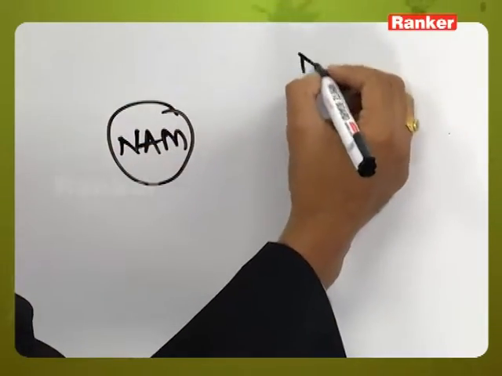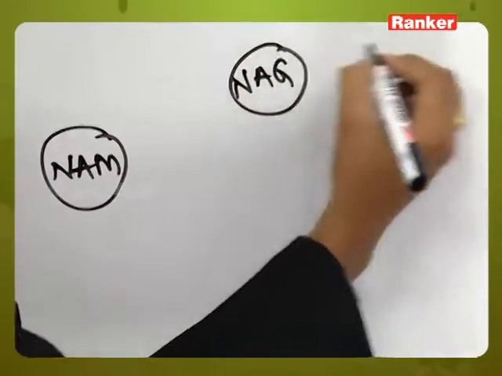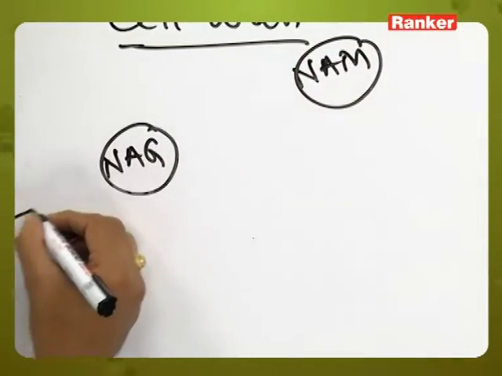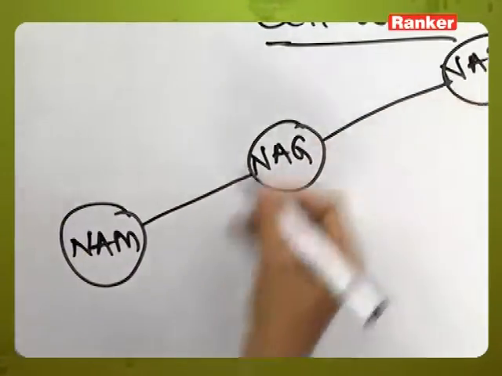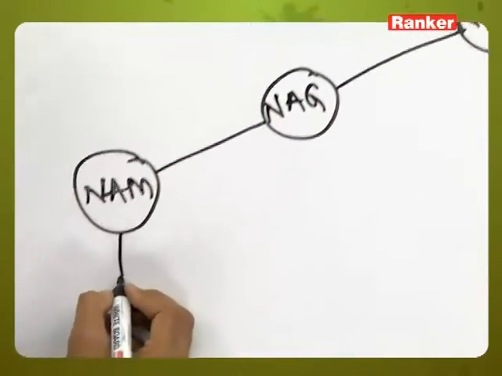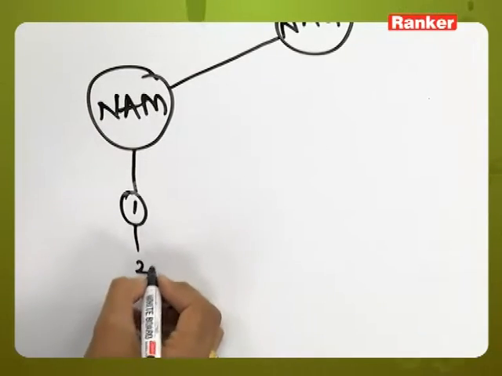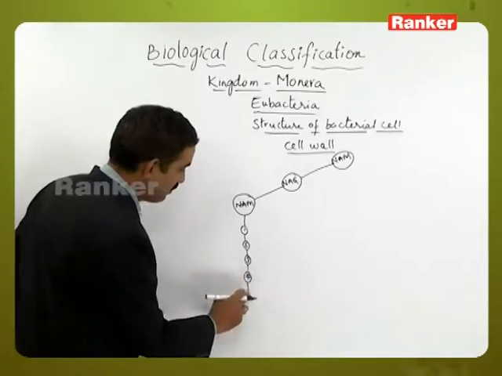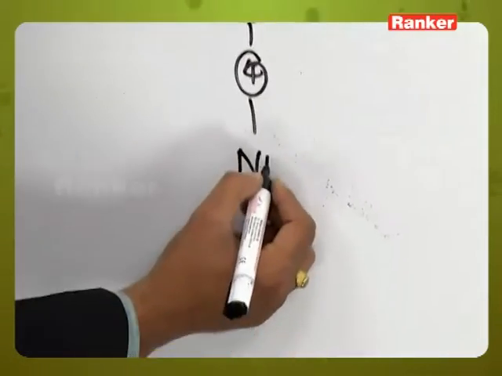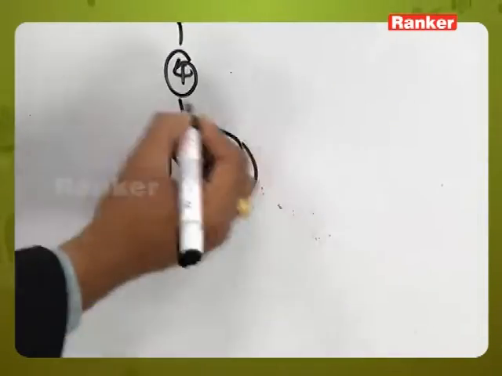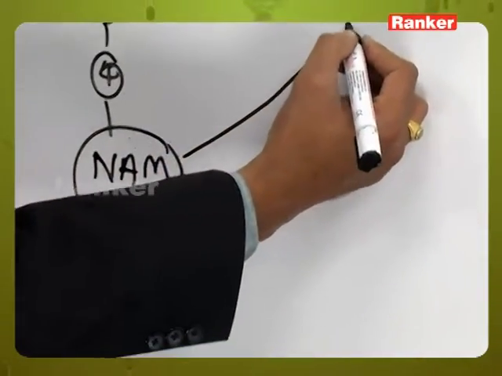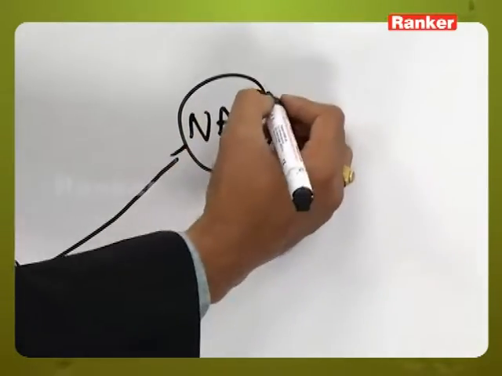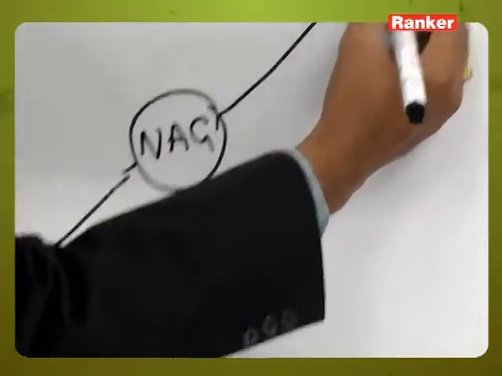NAM, NAG and NAM, like this they are in an alternate manner, and this NAM is bound to the next chain. Here once again the NAM of the next chain will be present. So this is bound to the NAG, which is in alternate manner, and this is bound to the alternate NAM.